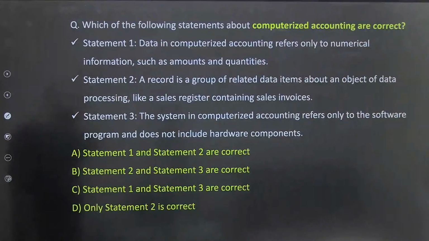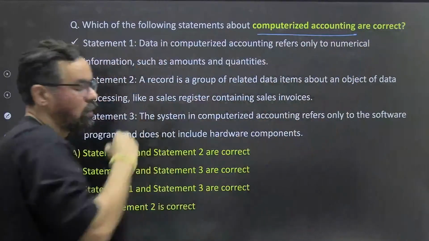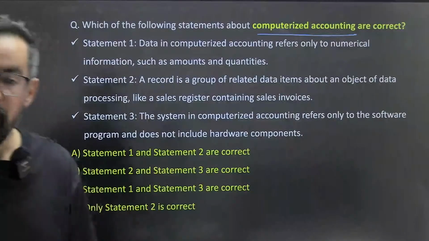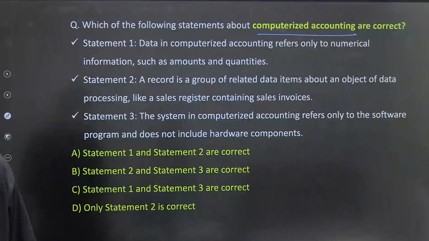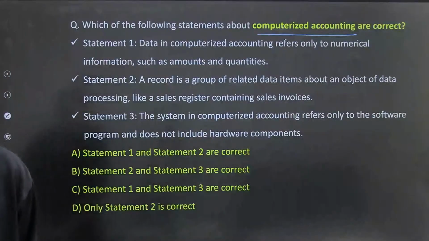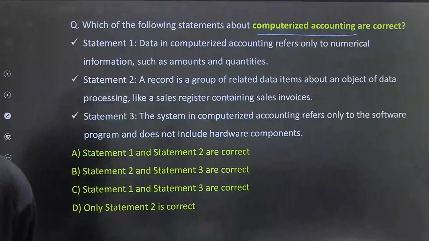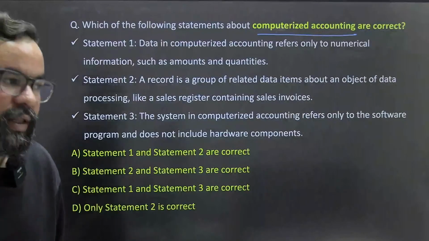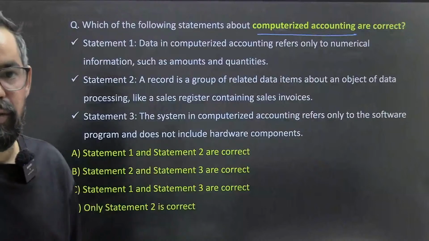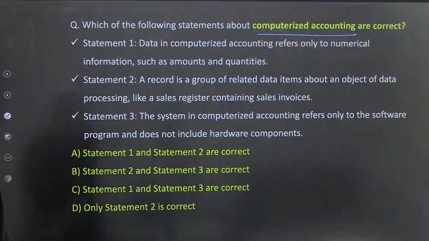Which of the following statements about computerized accounting are correct? So the correct statements about computerized accounting. Chalo, go through this particular one. Easy question again. ठीक है. You'll definitely see such questions, mostly for half marks 2 questions or 1 marks 1 question, that depends on examiners, ठीक है. So I'm telling you, you'll get 1 question for 1 marks based on these statements. And we have covered everything, ठीक है. Whatever is given in your book, advantages, disadvantages and everything, that is generally part of these statements, ठीक है.